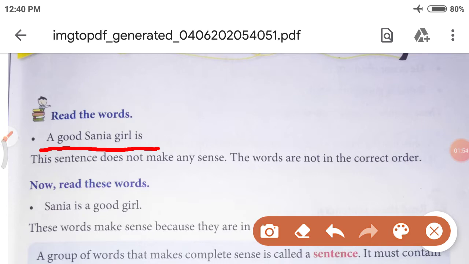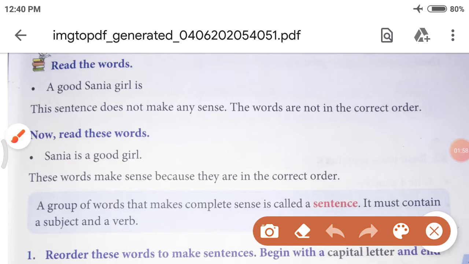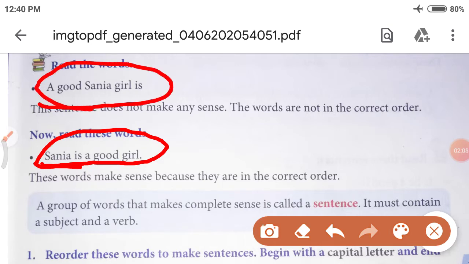Right? So let's see what is next. The next sentence is: Sanya is a good girl. Now you can see the difference, my dear students. What is the difference? These words make sense because they are in the correct order.